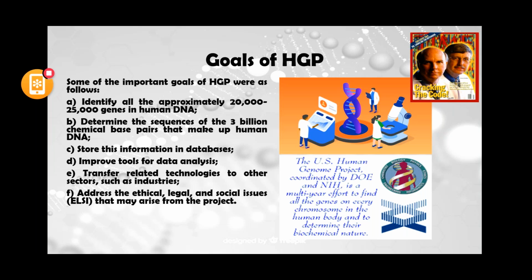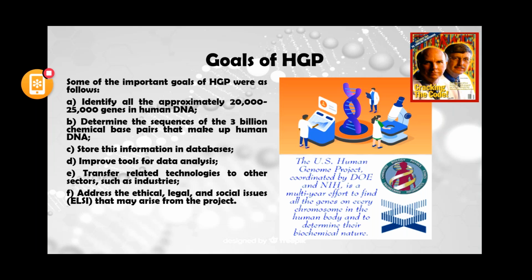There are some important considerations before starting the Human Genome Project, and these are to identify the genes in human DNA. Previously, it was thought that the number of genes present in human DNA is about 40 to 80,000, but there was controversy, and some scientists found that it may be around 30 to 40,000. So the first goal of the Human Genome Project was to find out how many genes are present in human DNA.